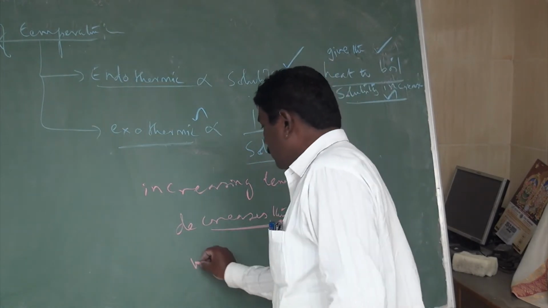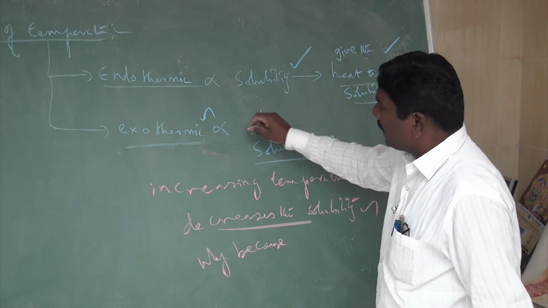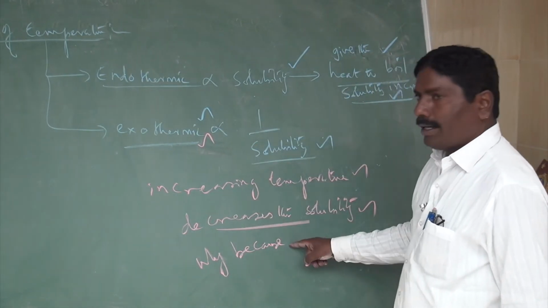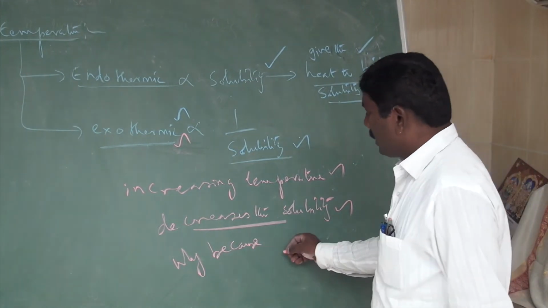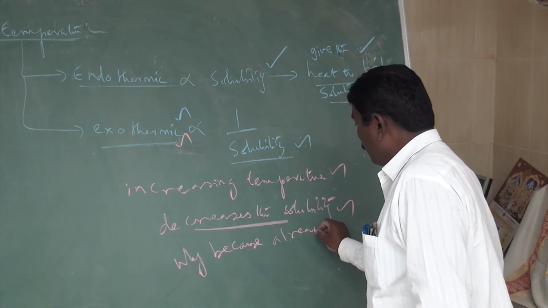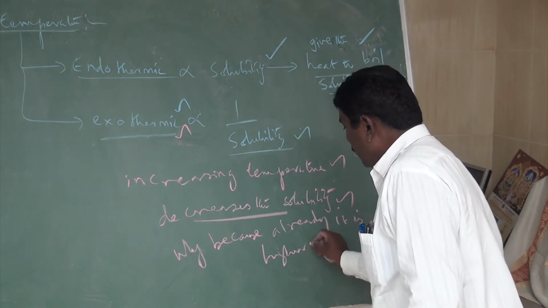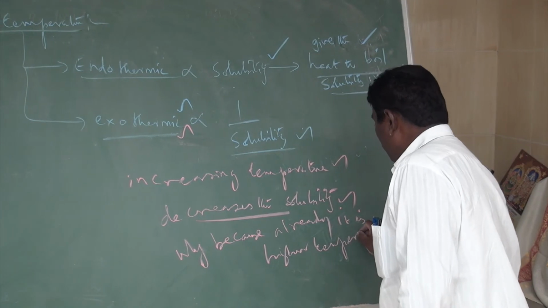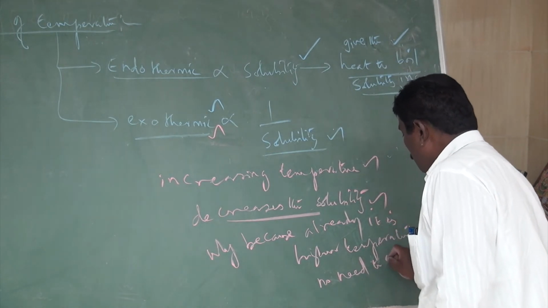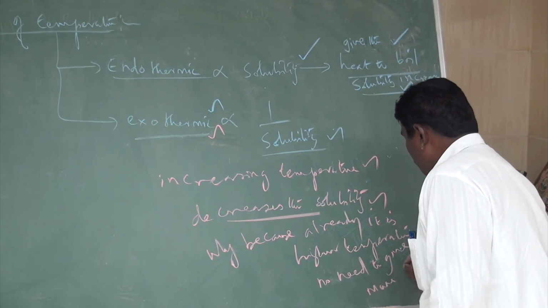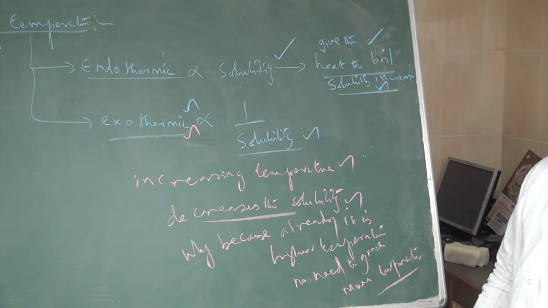Why? Because it is already at a higher temperature. Again you are giving heat, so the solubility will decrease. Why? Because it is already at a higher temperature. No need to give more temperature. That's all. You should understand the point here.